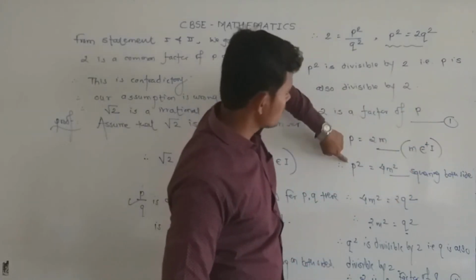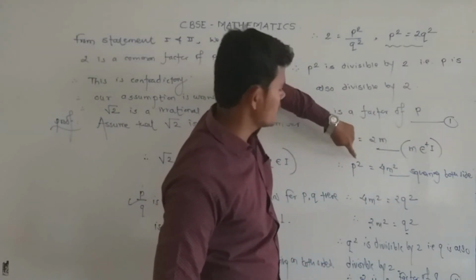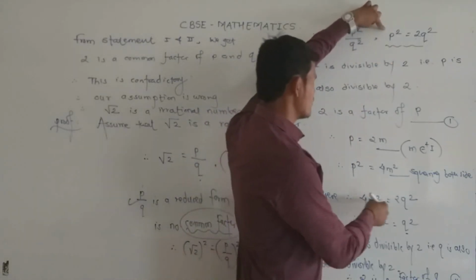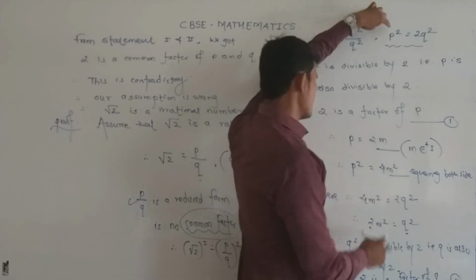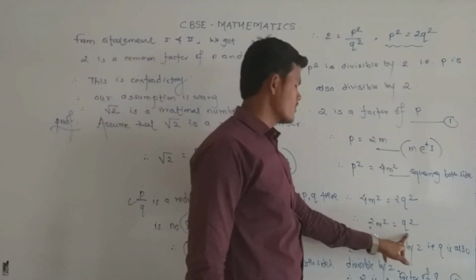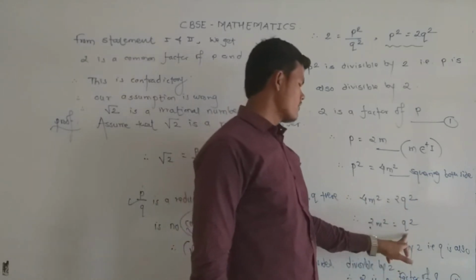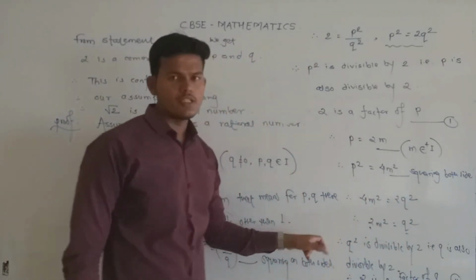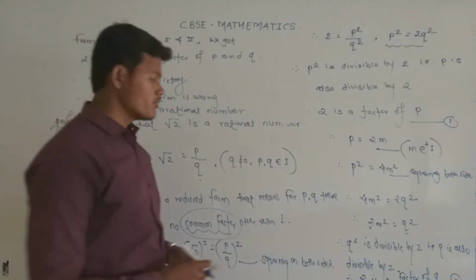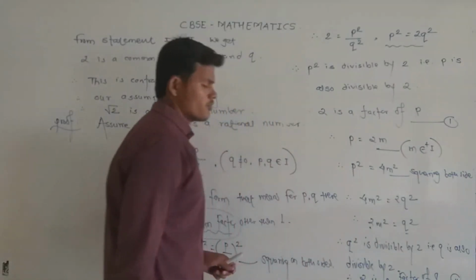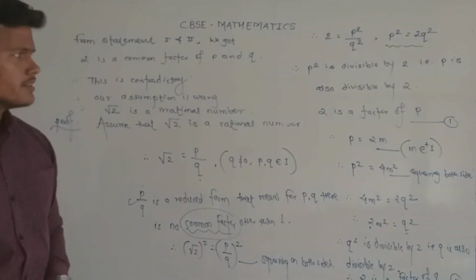So from this statement we get the value of p square, which we put in the original equation. So we get 4m square equals 2q square. After simplification we get 2m square is equal to q square. Here q square is a multiple of 2. That means q square is divisible by 2. If q square is divisible by 2, then q is also divisible by 2 by using theorem 1.3.